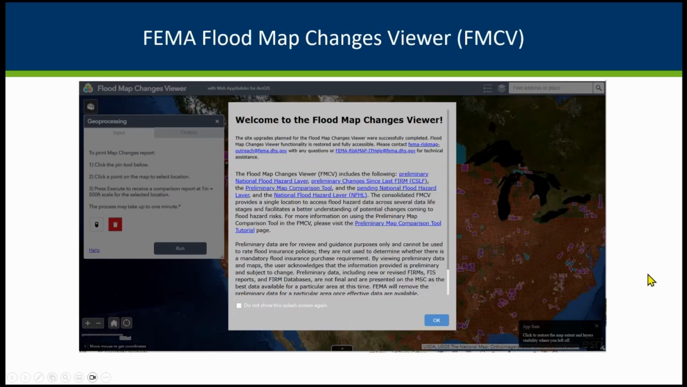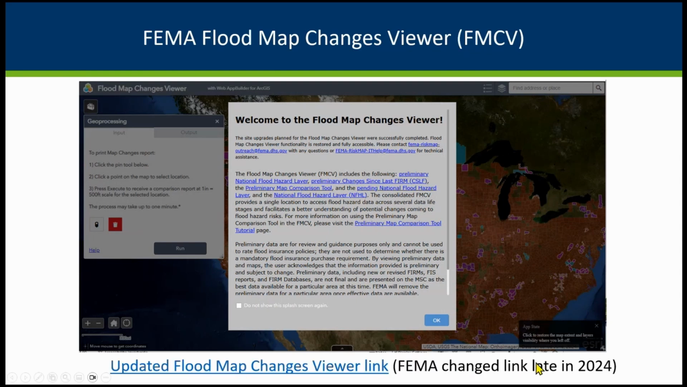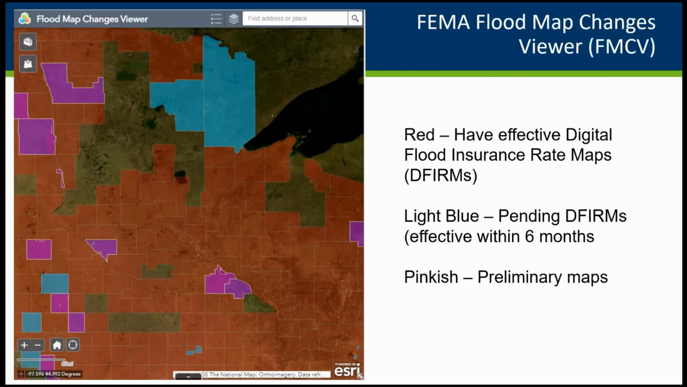Another site is the FEMA site, Flood Map Changes Viewer. In the next few sites, I'll be talking about our FEMA sites. The Flood Map Changes Viewer, and by the way, the link did change late in 24, I think maybe in November or December, but it was not that long ago. So if you haven't been there lately, if it's one of your favorites, you may be sent to a redirection page. So that was updated. It pretty much looks the same. I haven't found any differences in the way it looks. It just is in a new location.